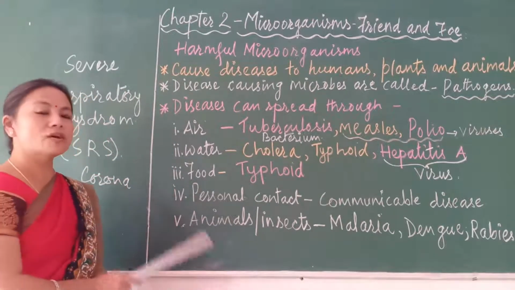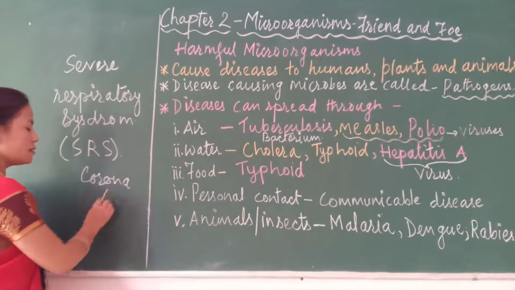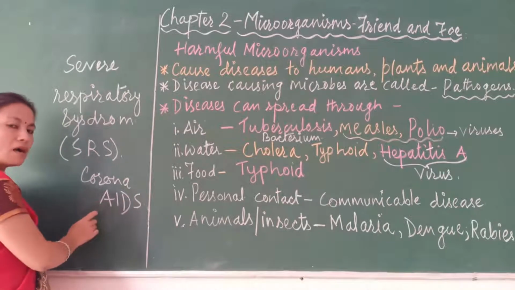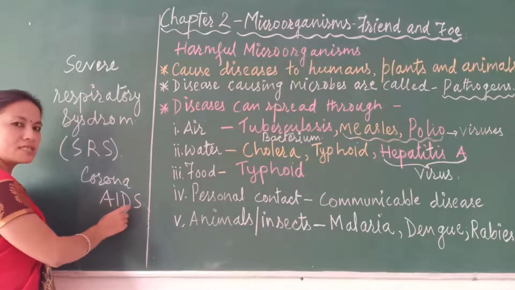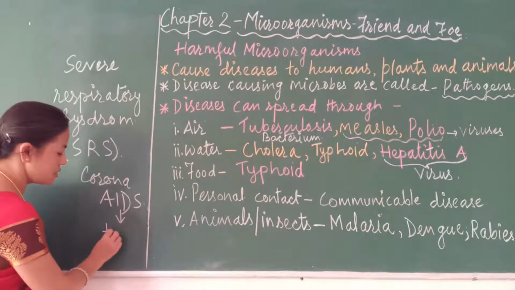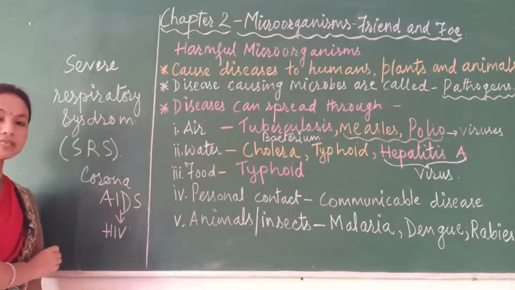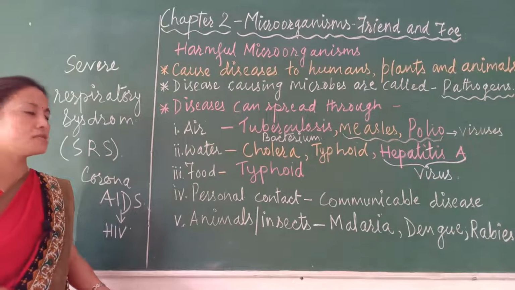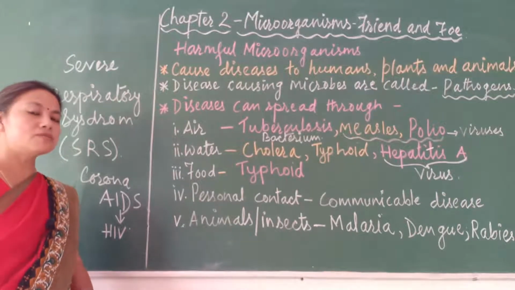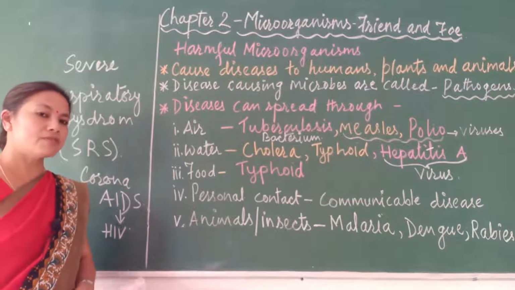Besides this coronavirus, you might have heard about AIDS, isn't it? AIDS means acquired immunodeficiency syndrome. It is a disease caused by a virus which is called the HIV virus. And there are so many other viruses. They may also get transferred if we come in contact with a person who is already suffering from the disease.